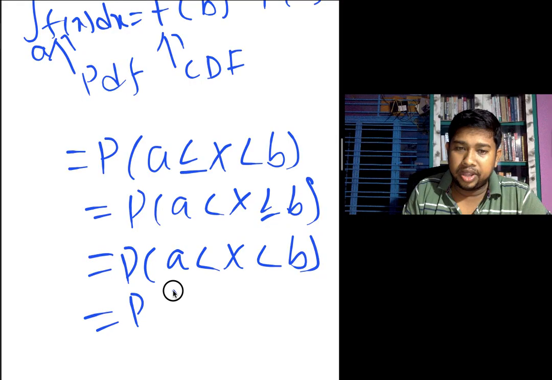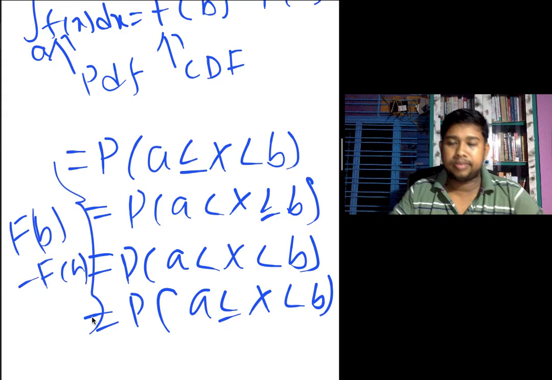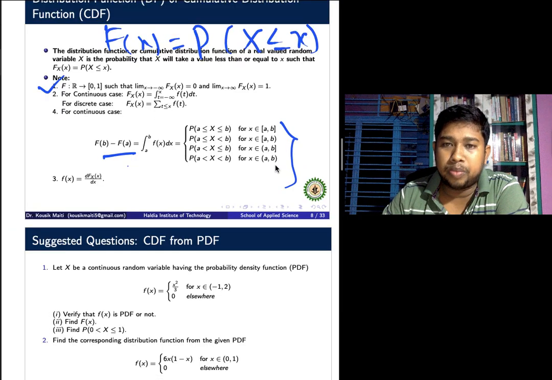Or P of a less than or equal to x less than b, all are equal to F of b minus F of a. Here you can also write that all are equal to the integral from a to b of f(x) dx, equal to the probability of a less than or equal to x less than b. All are equal.